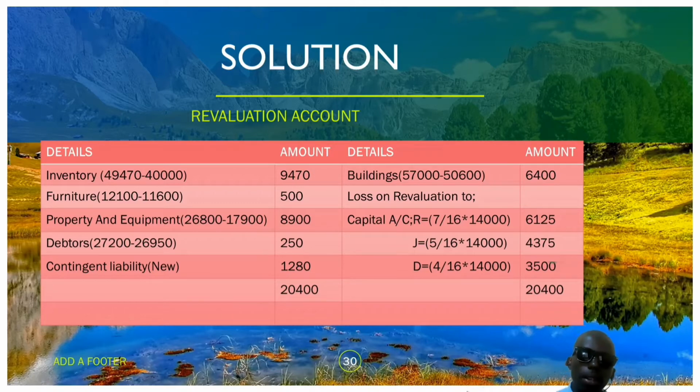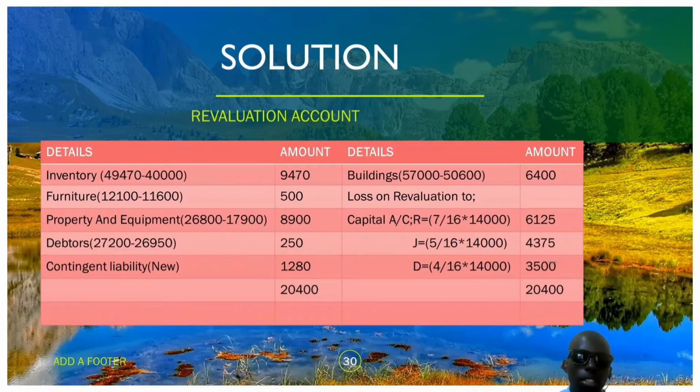As you can see, previously we had inventories of 49,470, but they have decreased to 40,000. We realize that as a loss or depreciation, and we reckon that amount on the debit side. Furniture from 12,100 to 11,600, so we have a loss of 500. Property and equipment from 26,800 to 17,900, a loss of 8,900.